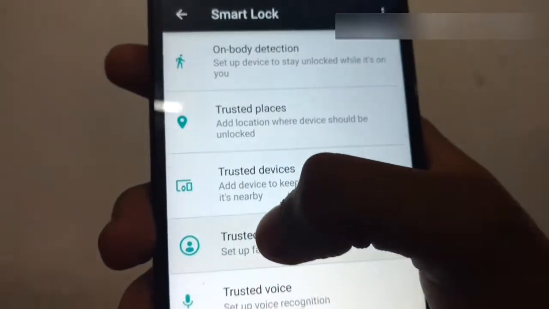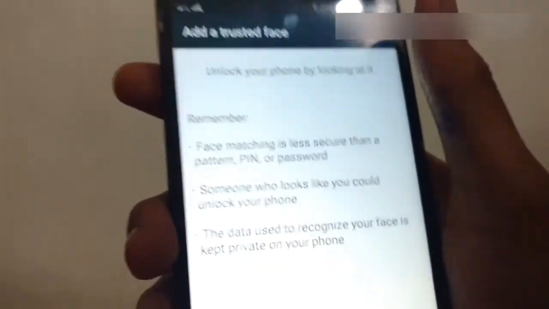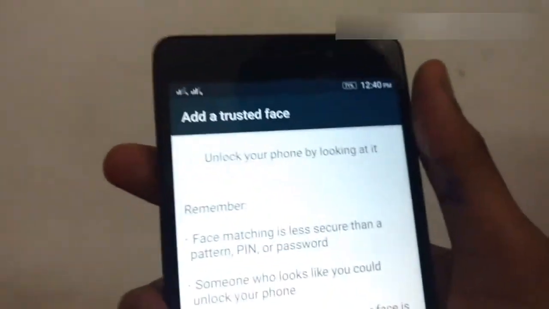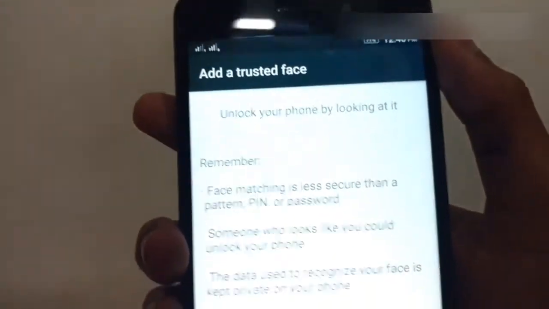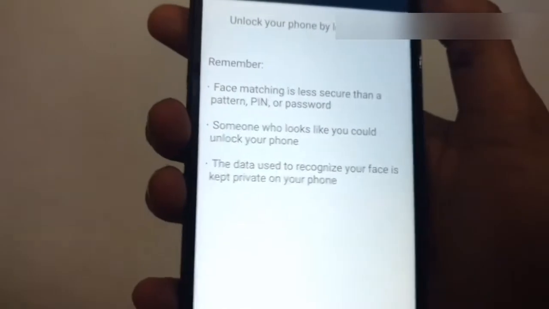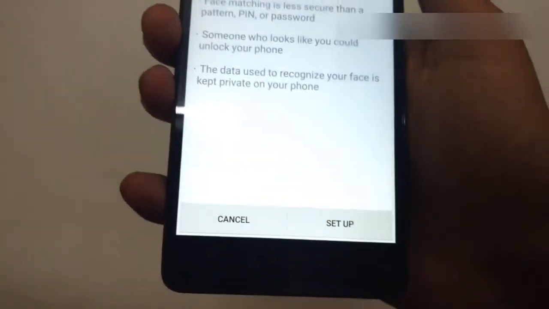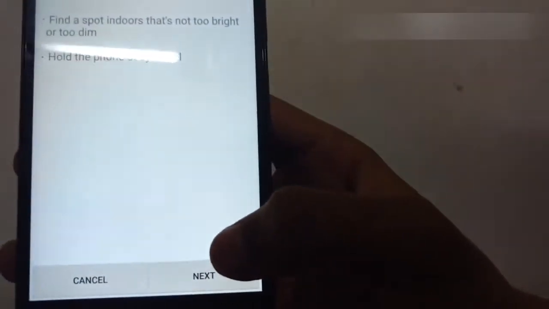After clicking on trusted face, a window will come and it will say to add the trusted face, and I am just clicking on setup. Then I am clicking on next. A camera will open, the front camera here, and just show your face.